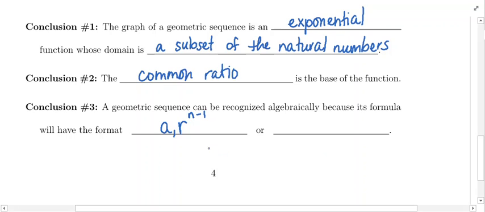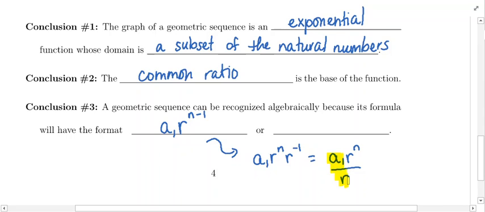It could come in another format. Watch this, I'm going to do something a little mathematical here. If you have a1 times r raised to the n minus 1 power, you can break it up this way. This is the same thing as r to the n times r to the negative 1. That's going to be a1 times r to the nth power over r if I get rid of the negative exponent. And r is just a number, the common ratio.